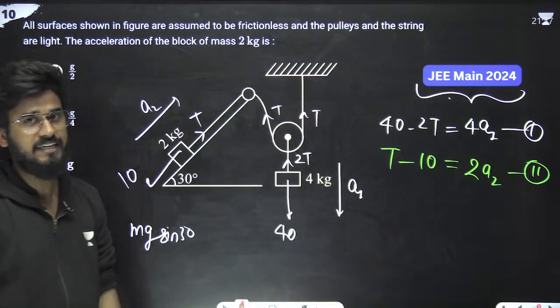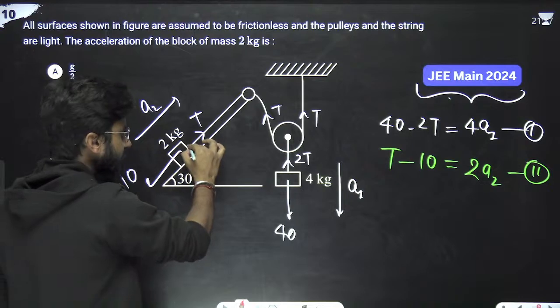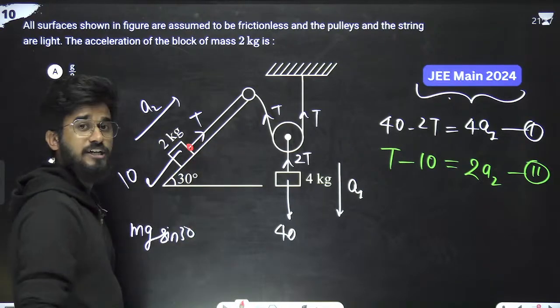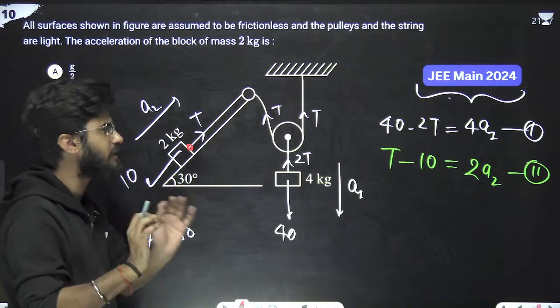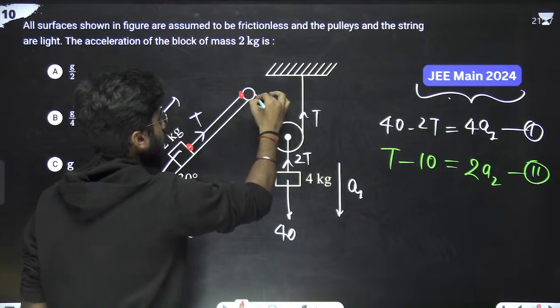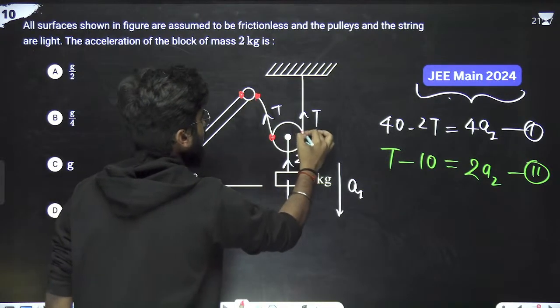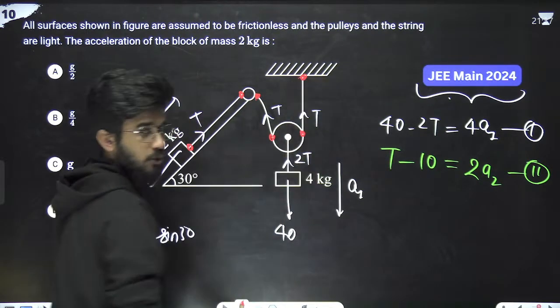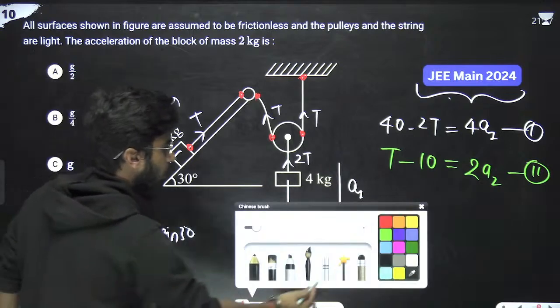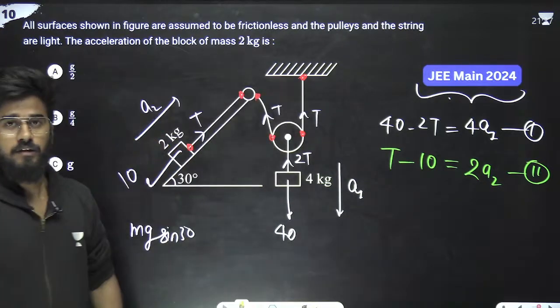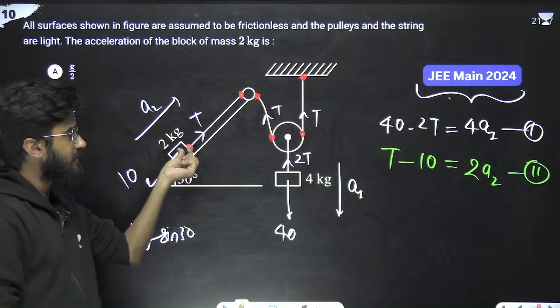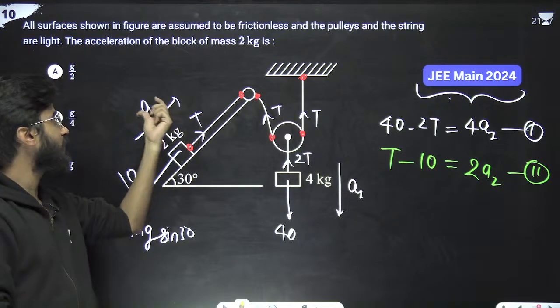So how are we going to make that? Just mark the connecting points, like here, first connecting point 1. I've already told you to mark the connecting points: 1, 2, 3, 4, 5, 6. Just look at these connecting points. Now look at this thing. This connecting point is moving upward with acceleration a2.